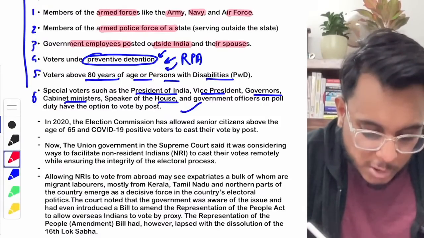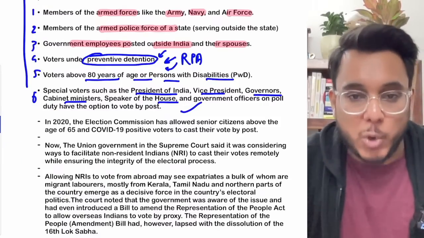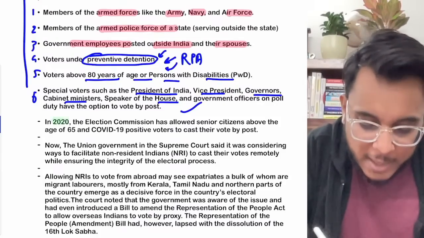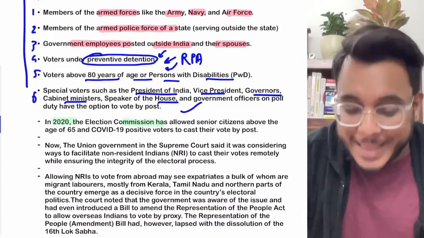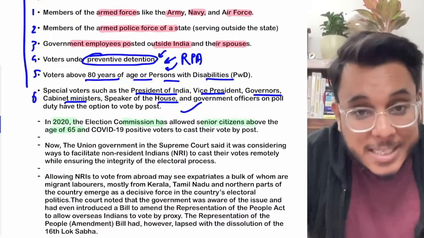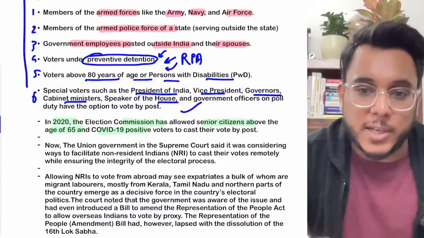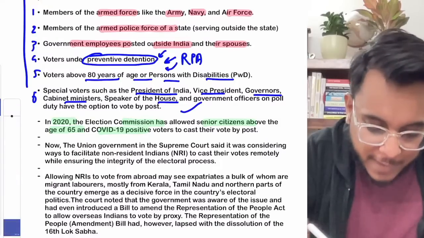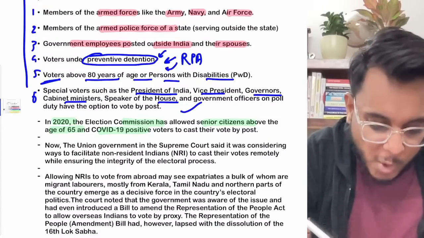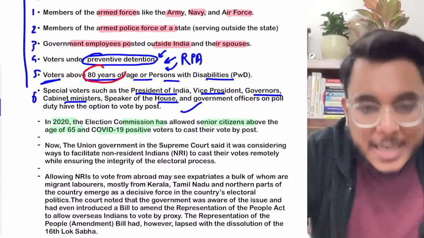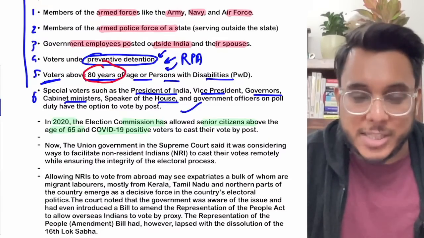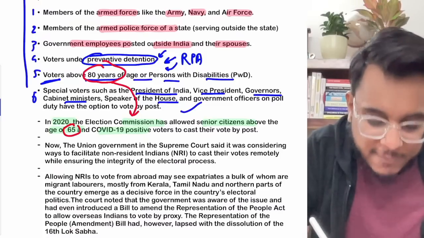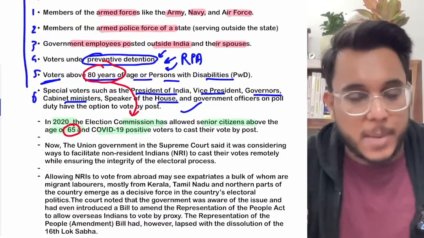Now there is one change also that came into the news, and guys, if you remember, we discussed it in our newspaper also, but actually it's an old thing. In 2020 what happened, the Election Commission allowed that senior citizens above the age of 65 years and COVID-19 positive people can vote by postal ballot. So what actually happened? If you see point number 5, the age limit is 80 years as provided in section 60 of the RPA. Now this age limit of 80 has been reduced to 65 years by an amendment which came in 2020.